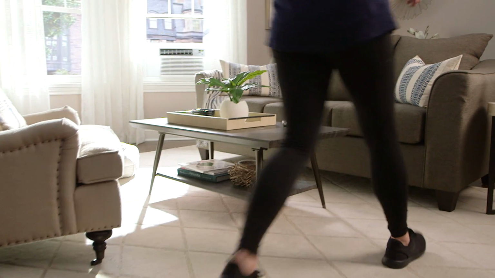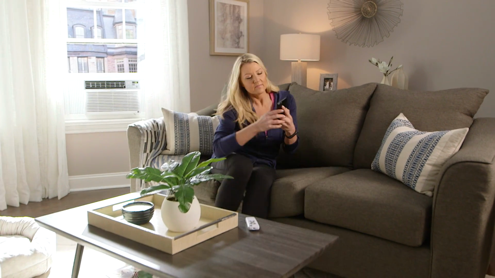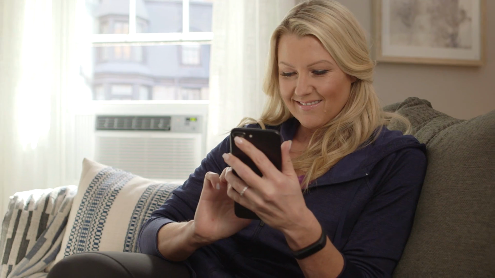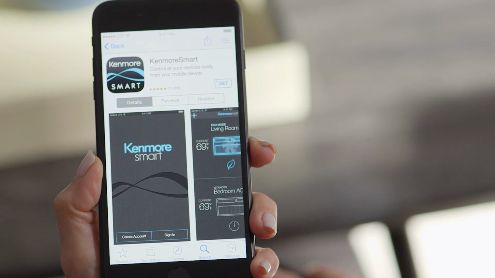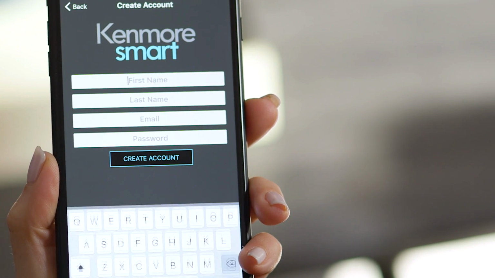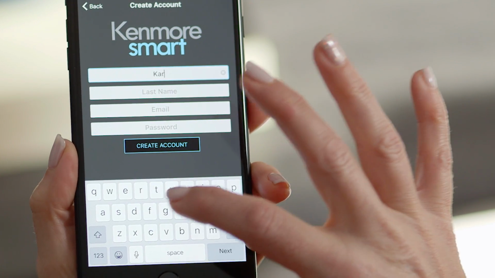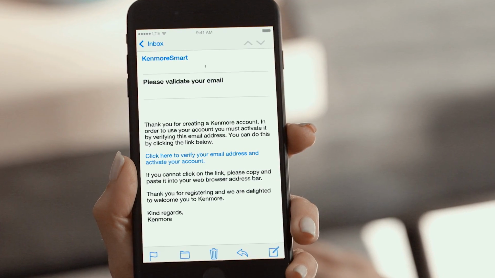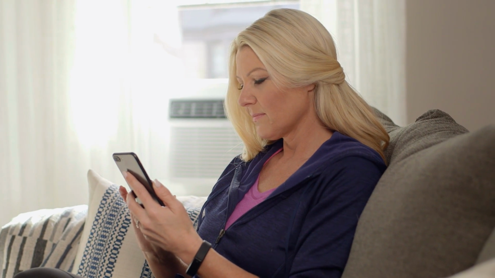You're just a few steps away from connecting your Kenmore Elite Smart Room Air Conditioner. To begin, download the free Kenmore Smart AC app from the Apple Store or Google Play. Next, you will need to create an account. Enter your full name, email, and password. Please verify the account by clicking the link sent to your email address.